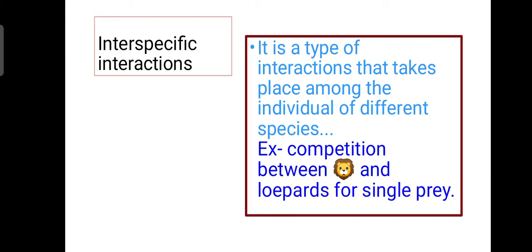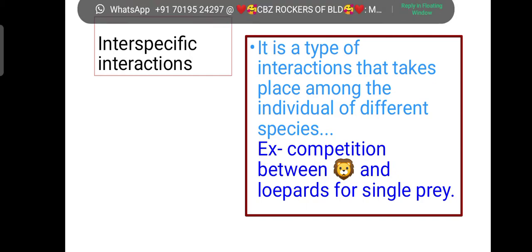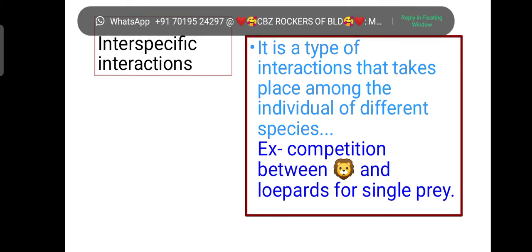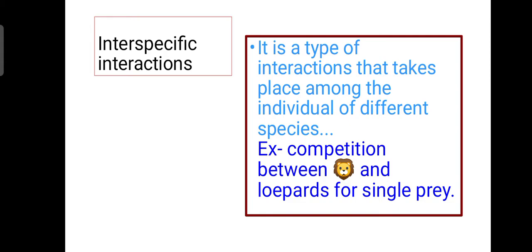You may give an example of competition between lion and leopard. Why do they compete? For prey or for territory. To occupy a particular territory, they undergo interaction between them. This is an example of interspecific interaction.